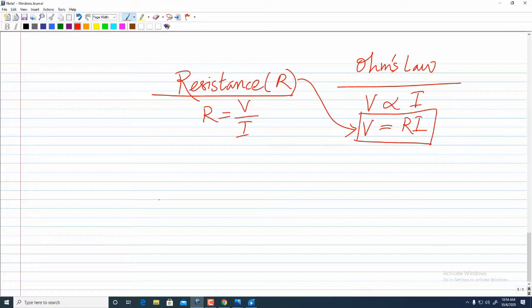Now we have to understand there are two connections of resistors possible, that is resistance in parallel and resistance in series. We'll see how the relationship works there. First one is resistors in series.